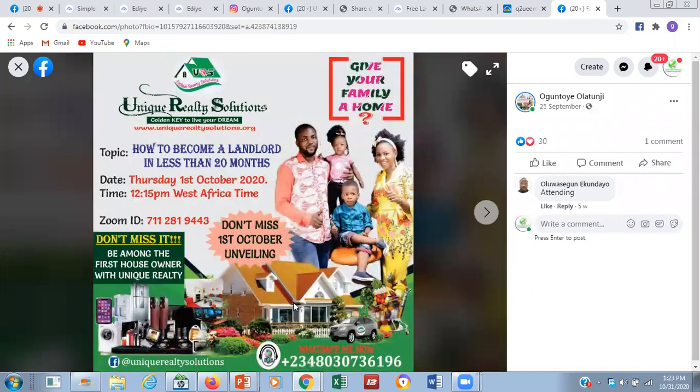Can you see it? It's selling. So these are the areas that we need to work on. Your profile picture should not just be your picture. Let it be your business picture. Your cover page, let it be your particular business.